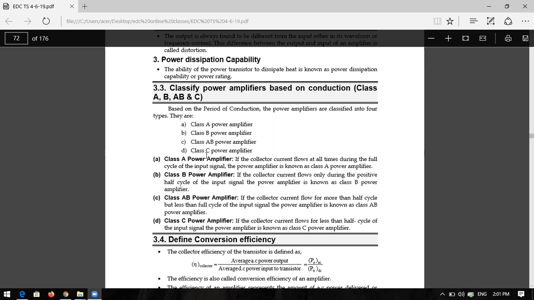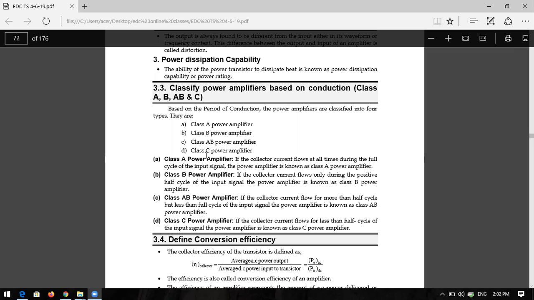What is class B power amplifier? It means the collector current flows only during the positive half cycle or negative half cycle. That means only 180 degrees. Class B power amplifier will conduct only for 180 degrees of the input signal. That means the output you are getting is conducting only either the positive half cycle or the negative half cycle, not the full cycle.